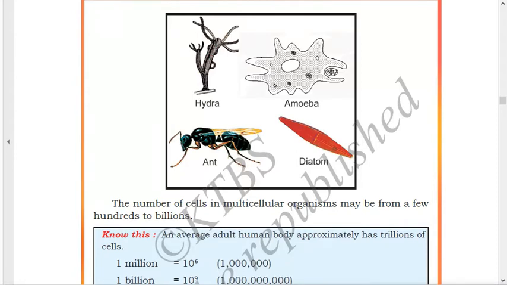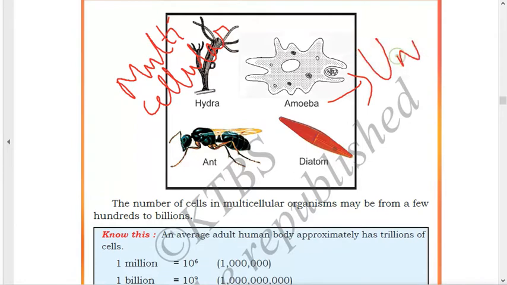Hydra. Just now I have told you that hydra is a multicellular organism. Amoeba is a unicellular organism. Why is amoeba a unicellular organism? Because it is made up of a single cell or one cell. Next one is diatom. Diatom is also a unicellular organism.